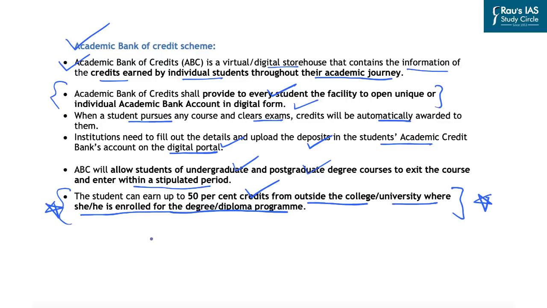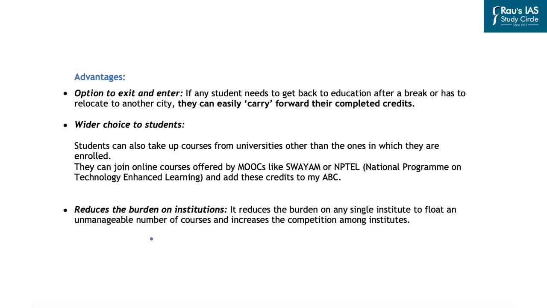Let us look at, in this context, some of the advantages as well as some of the disadvantages that are likely to come up in the implementation of such a scheme. Now, if you look at the advantages of this ABC scheme, one of the biggest advantages is that it provides option for the students to exit and enter. That is, if any student needs to get back to their education after a break or has to relocate to another city, then they can easily carry forward their completed credits.